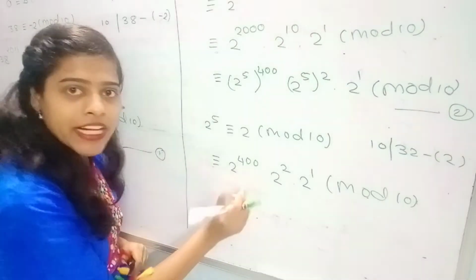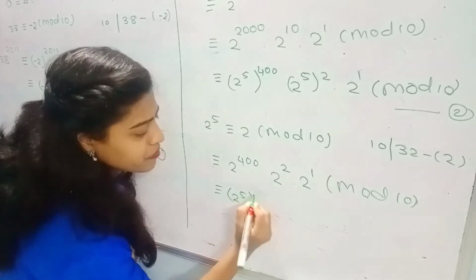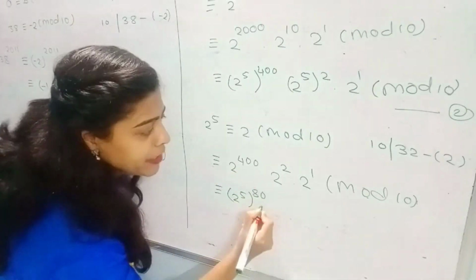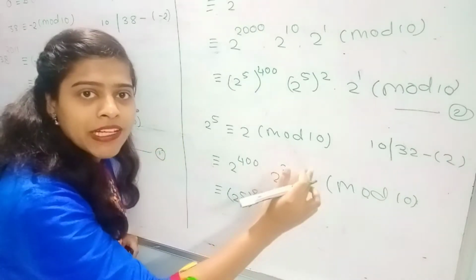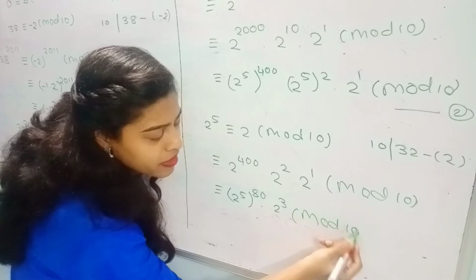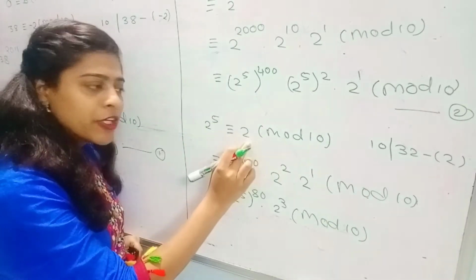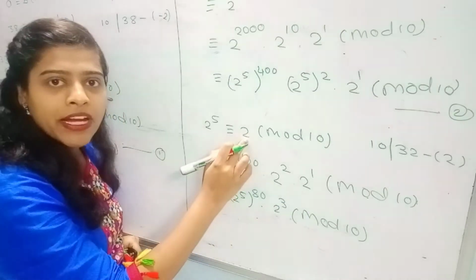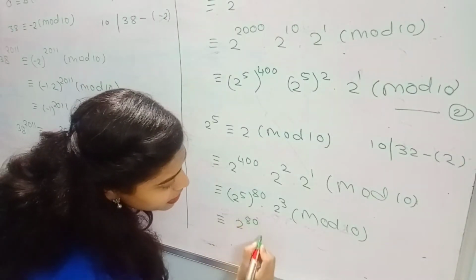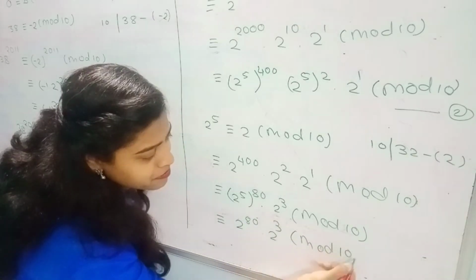This also can be written as 2 raised to 5 raised to 80, that is 400, into 2 raised to 2 plus 1, which is 3, so 2 raised to 3 modulo 10. And we know that 2 raised to 5 is congruent to 2, so replace 2 raised to 5 by 2. So we get 2 raised to 80 into 2 raised to 3 modulo 10.